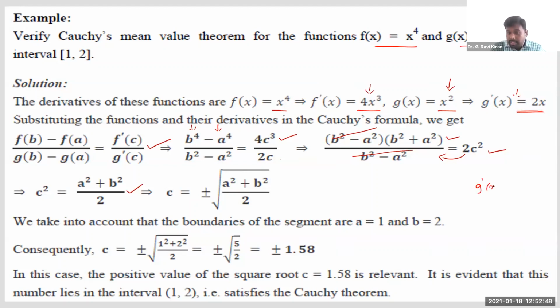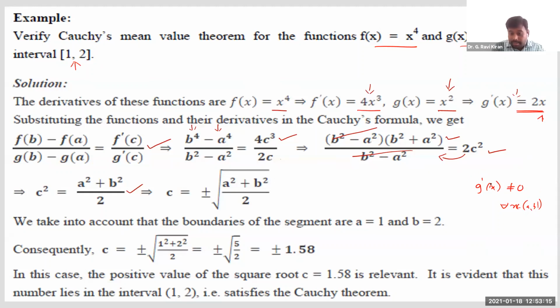We want g dash of x to be not equal to 0 for all x belongs to this open interval a comma b. See, g dash of x is 2x. 2x becomes 0 only when x is 0. But 0 is out of this interval. See, the interval is 1 comma 2. So 0 is not part of that. That's how we can say g dash of x is not equal to 0 for all x belongs to this interval 1 comma 2.